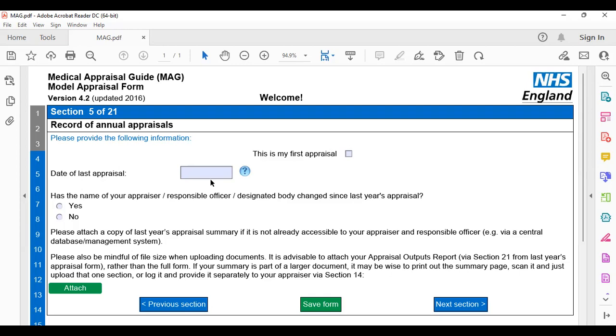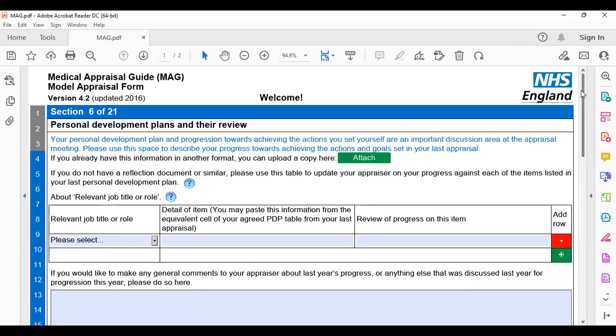If this is your first appraisal, then you will take this column. If this is not your first appraisal, then you will write down the date of your last appraisal. And again, you can understand that question. If it is not your first appraisal, you have to mention that.